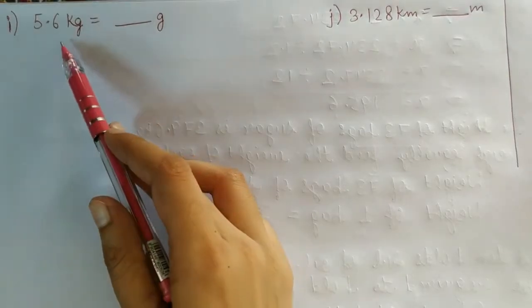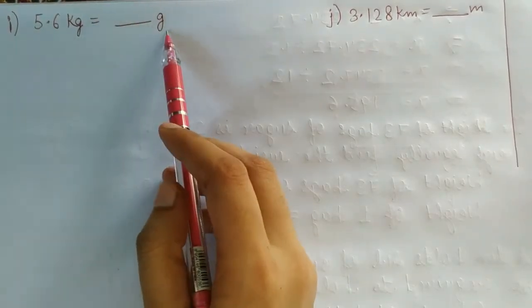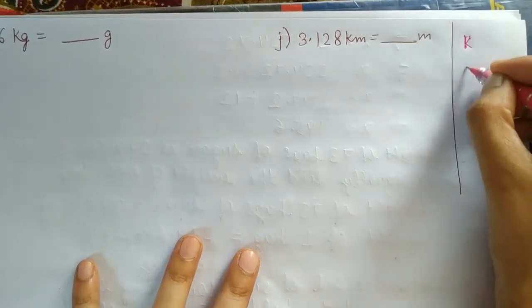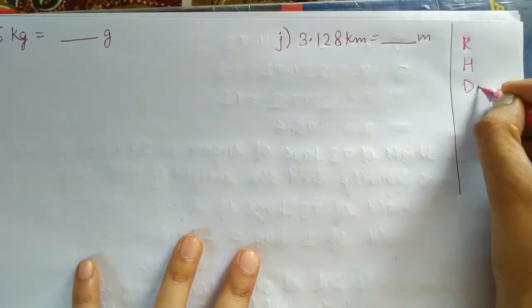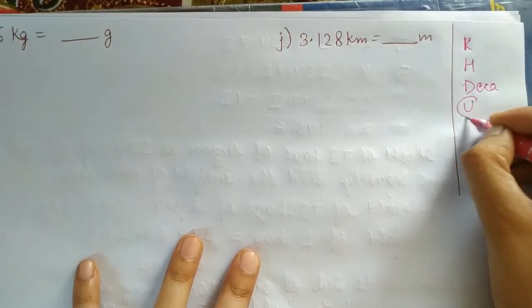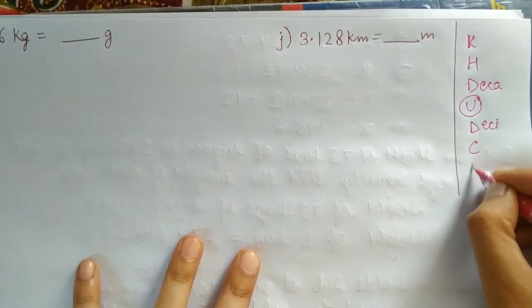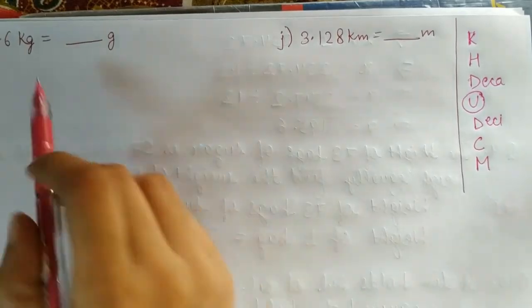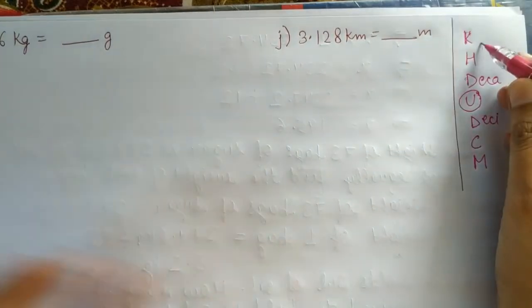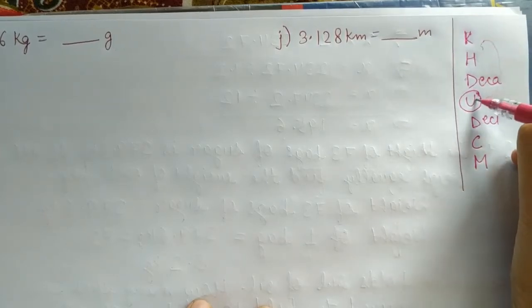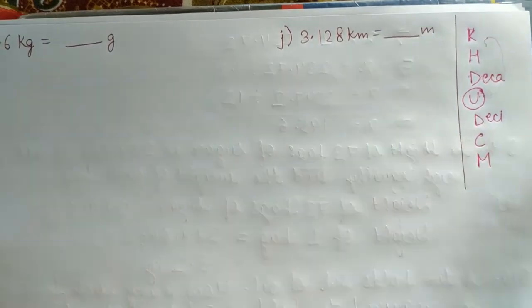Now in I part, 5.6 kilogram to dash gram. Again we will write King Henry died. This D will be deca. Uncle we will circle. Didn't means dash C. Didn't cry much. Now we have to move from K to basic unit, from here to here. We are moving 3 places, so we will multiply by 1000.